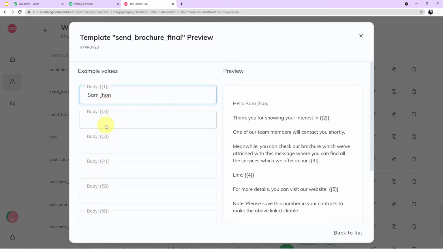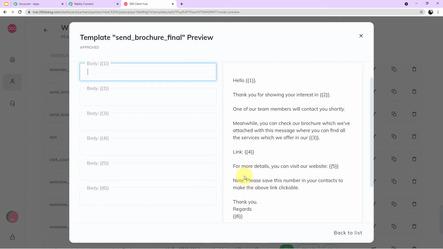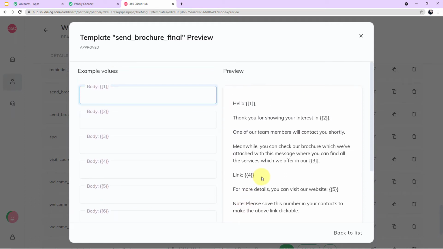Same goes with body field 2, 3, 4, 5, 6. This is just for an example. I was showing it to you. One more thing, guys, when you create your template, it is not necessary to keep 6 variables or any specific number of variables. You can keep as many variables as you want, starting from 1 to infinity. Now let me show you how you can create your template.